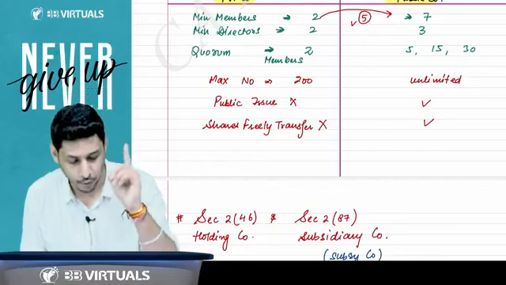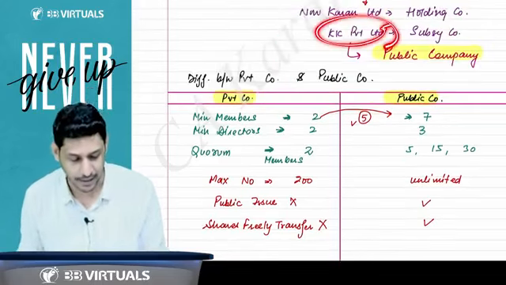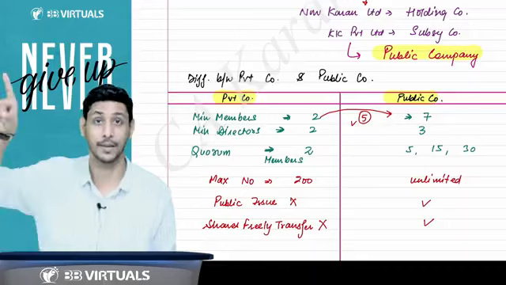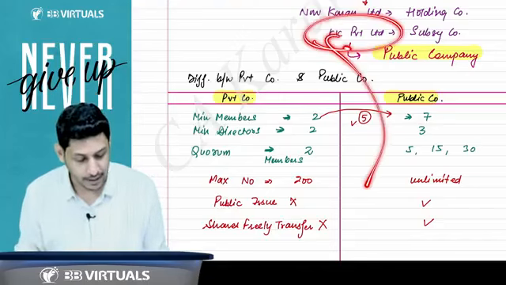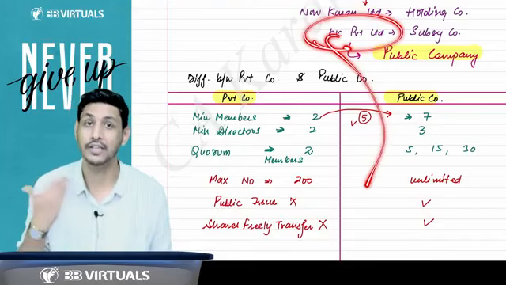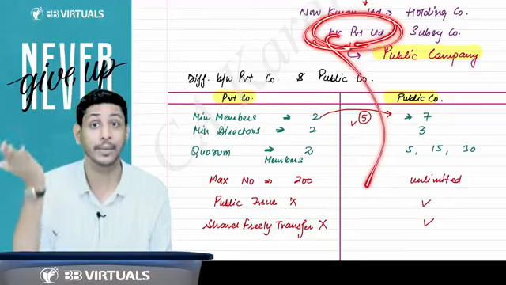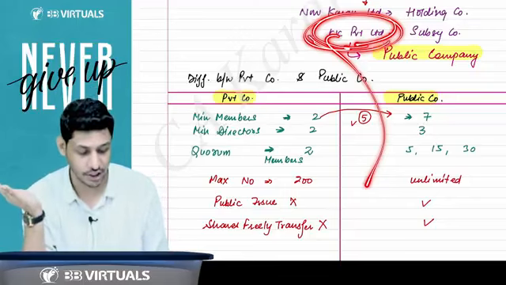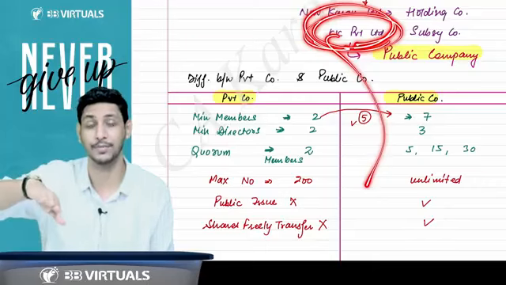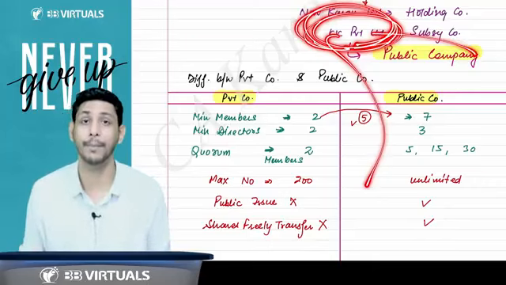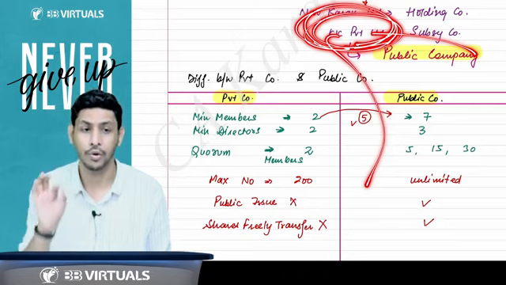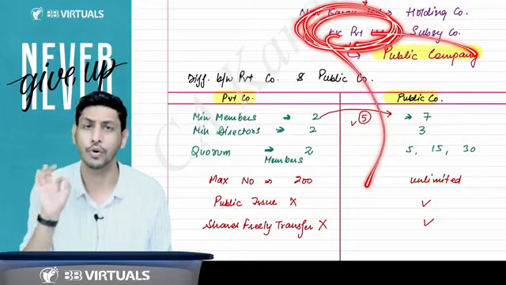So we have one more doubt: this KK Private Limited is a subsidiary company of a public company. So you are saying this becomes a public company? Now, if this company becomes a public company, can we say this company can have unlimited members? Can we say the shares of this company will be freely transferable? Can we say that this company will be able to come up with the public issue? No. It's absolutely no.